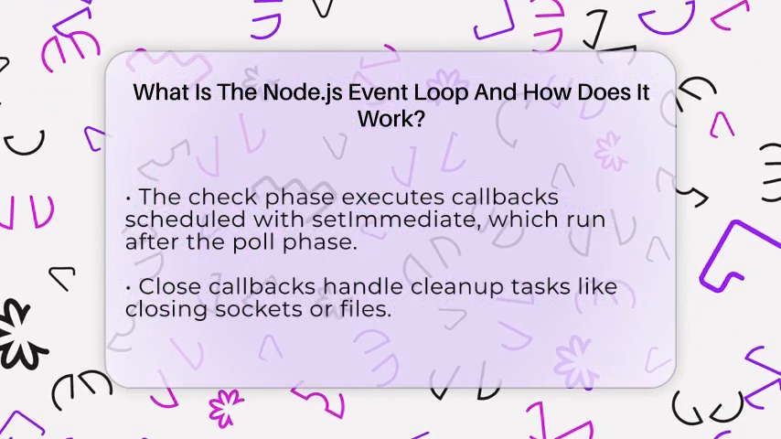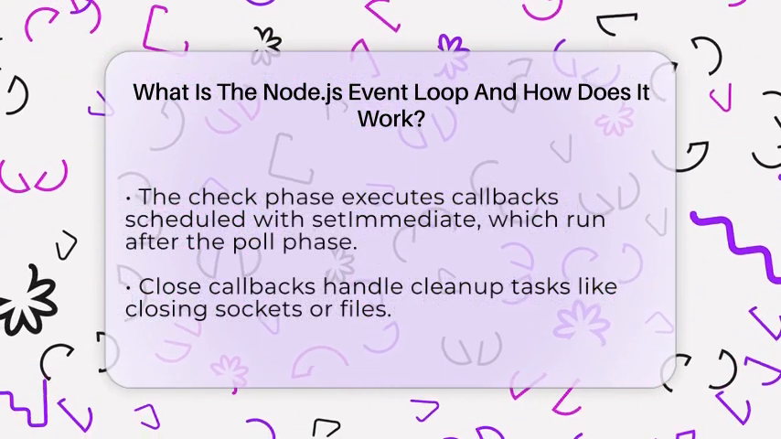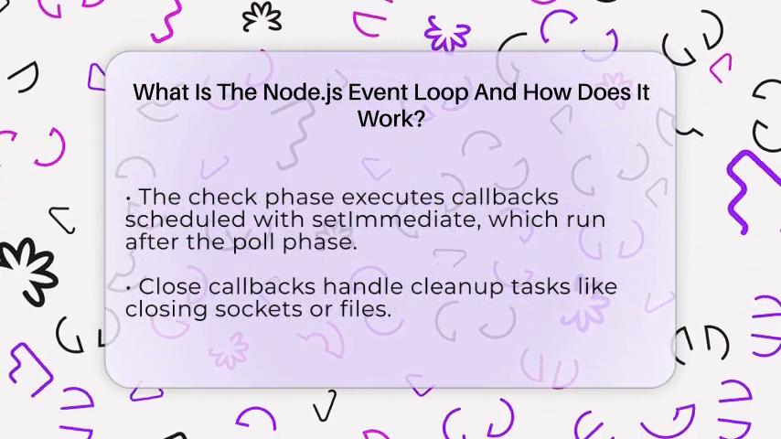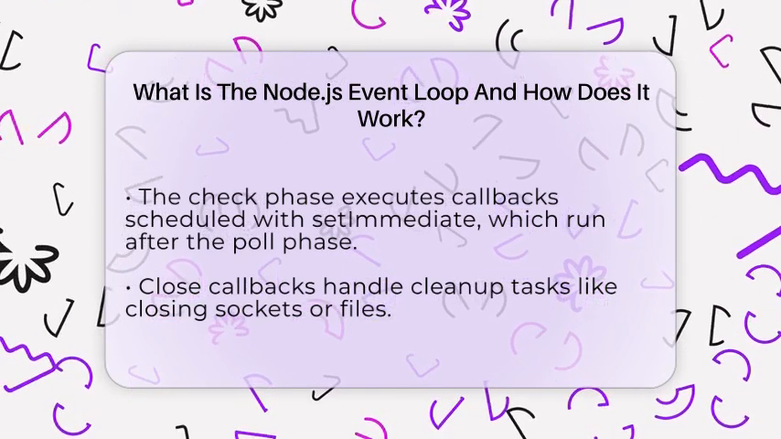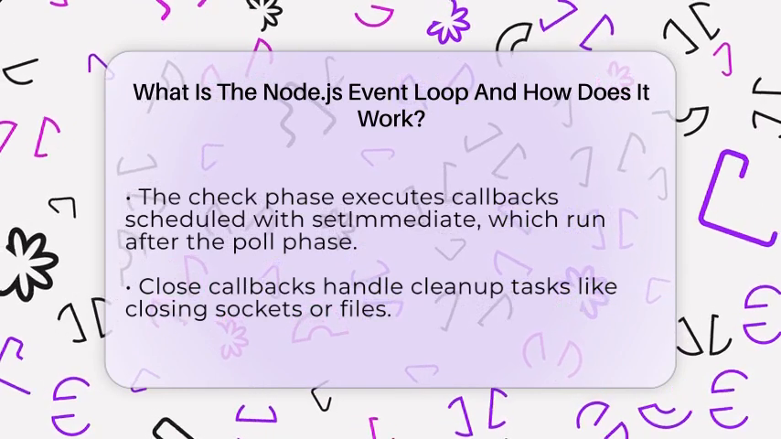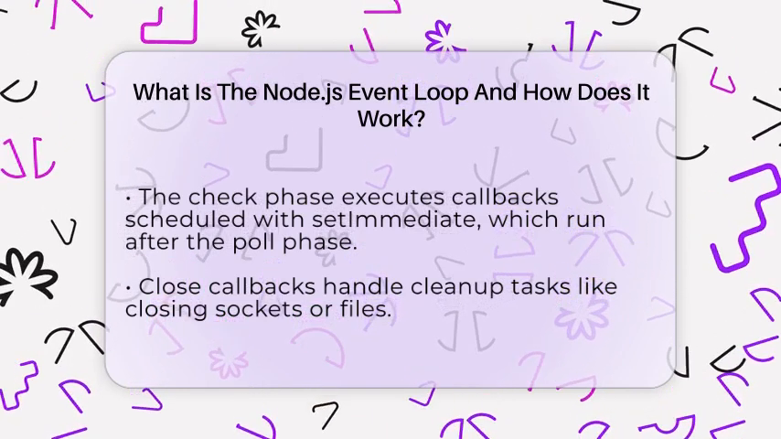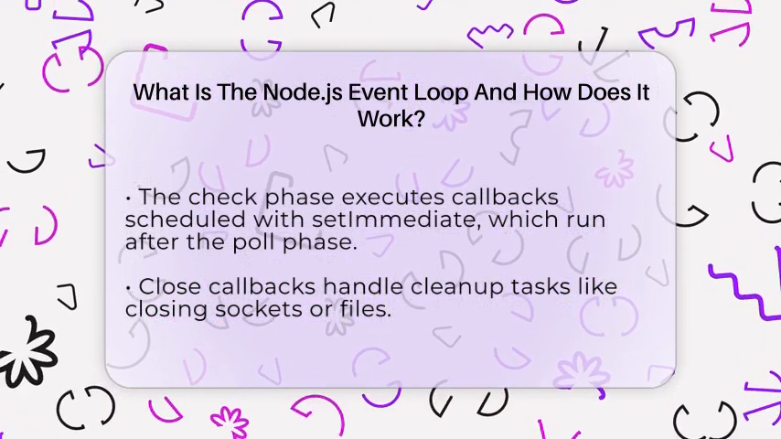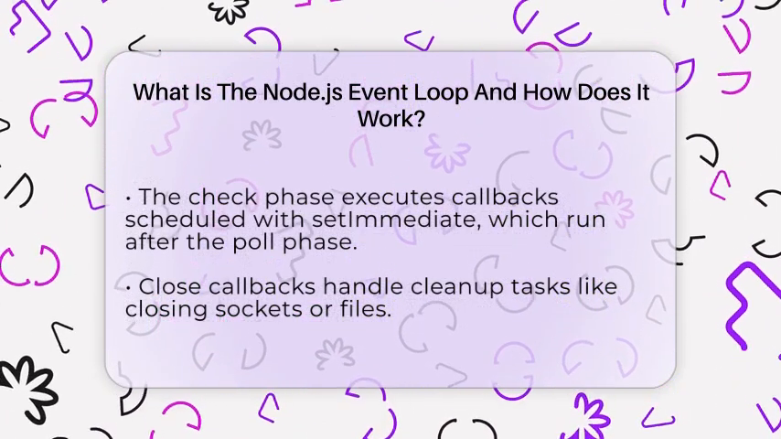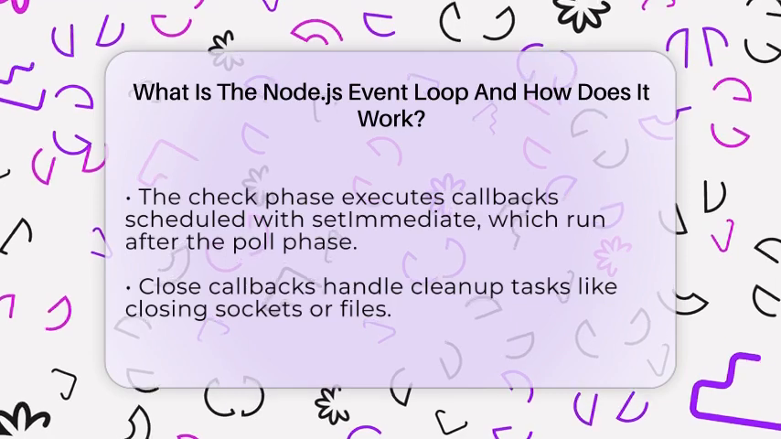Besides these phases, Node.js manages a special micro-task queue. This queue includes callbacks scheduled with process.nextTick and promise handlers. These micro-tasks run immediately after each phase, before the event loop moves on to the next cycle. This ensures that important tasks like promise resolutions happen quickly, keeping your code efficient.